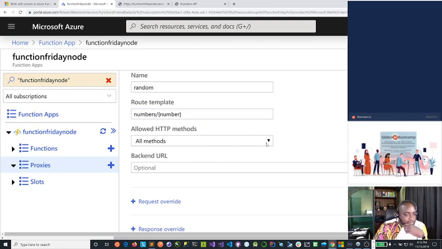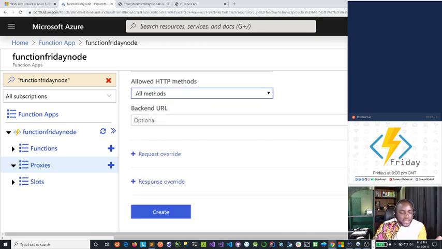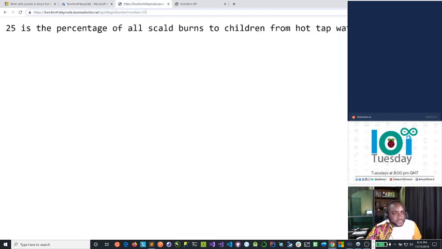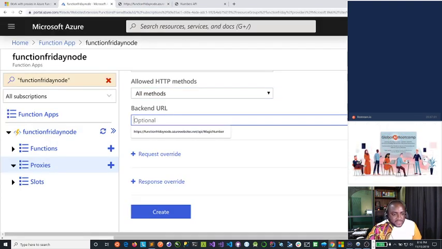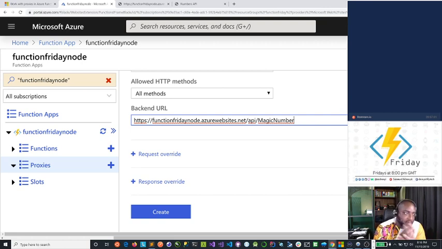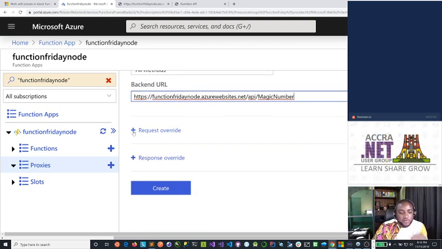Now what HTTP methods are we allowing? We can allow selected ones. For now, we'll just allow all of it. Now what backend URL? This is the URL you intend to call when this proxy endpoint is hit. So in our case, we're trying to call this. However, when we call this backend URL, it accepts a parameter. Now, how do we pass this parameter on? That is what we use the request overrides to do.